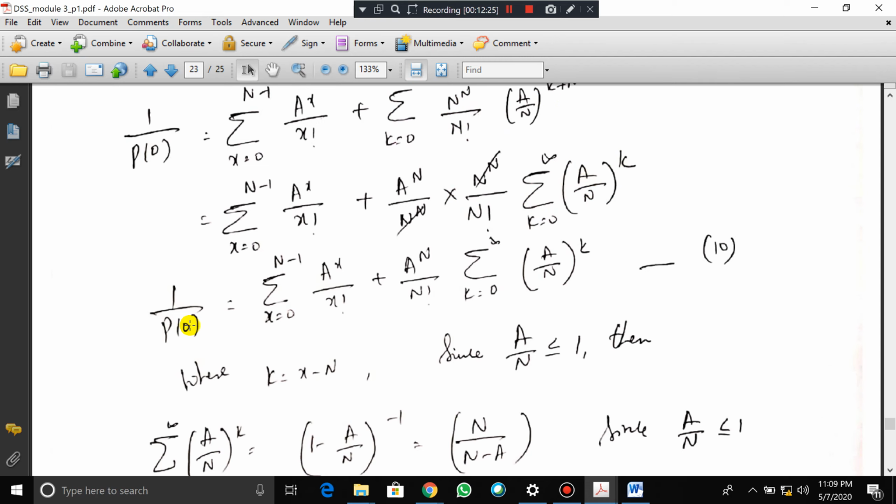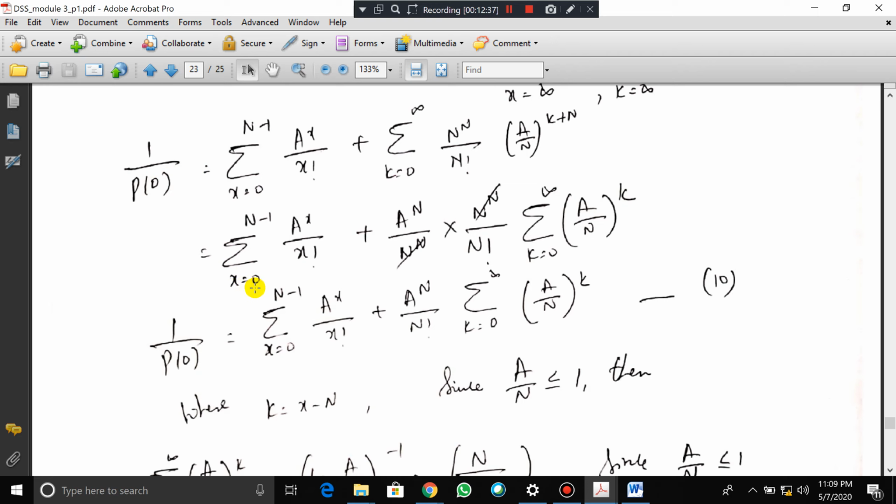So now 1 divided by p naught is equal to summation of x varies from 0 to n minus 1. Let me repeat this again. From this point to here, as it is I have taken here, this also as it is I have taken here, plus, so here the whole thing a by n to the power of k plus n is there. I am just splitting it as a by n to the power of k into a by n to the power of n. So a by n to the power of n I have taken, so I have taken n inside, so a to the power of n by n to the power of n, and this thing I have taken here, and the summation I have taken inside, so it will come here. So we are left with a by n to the power of k.